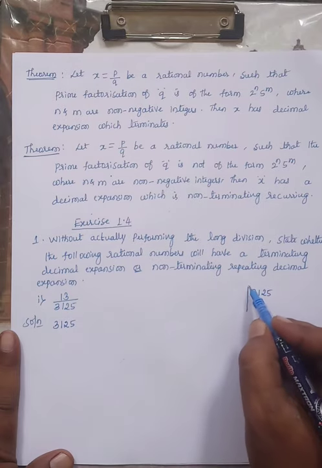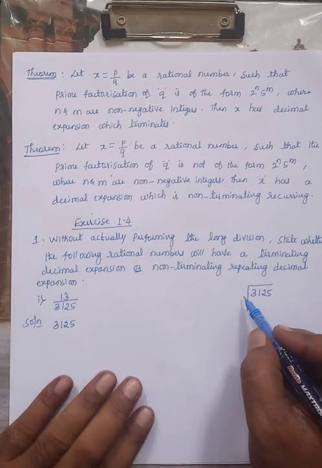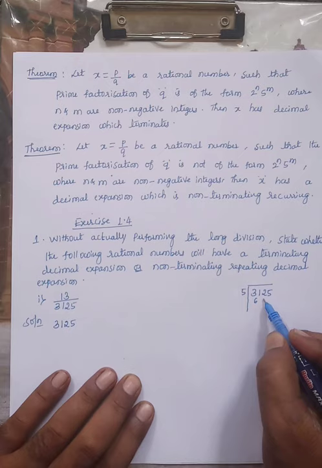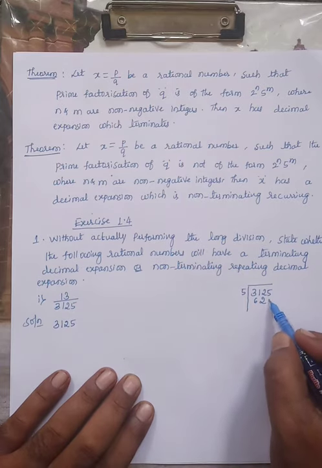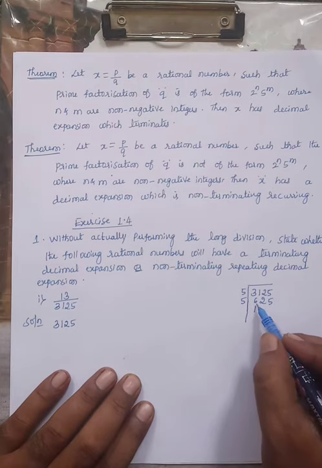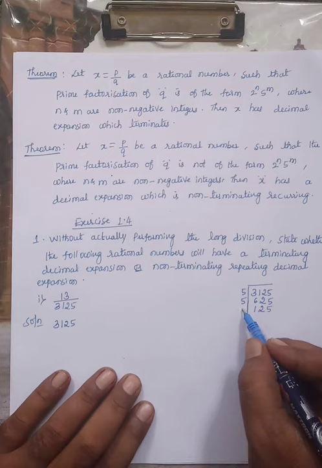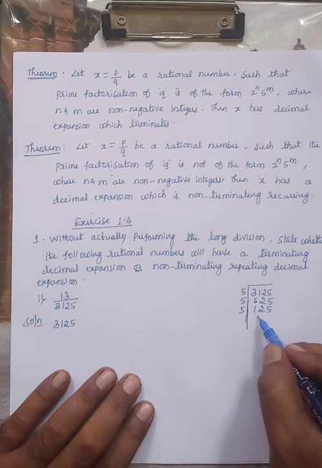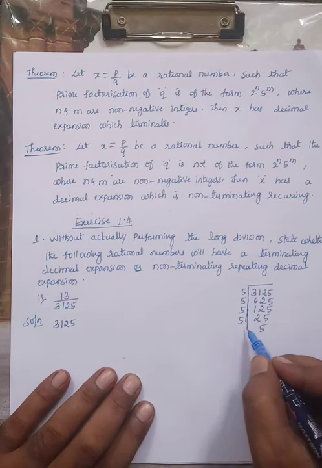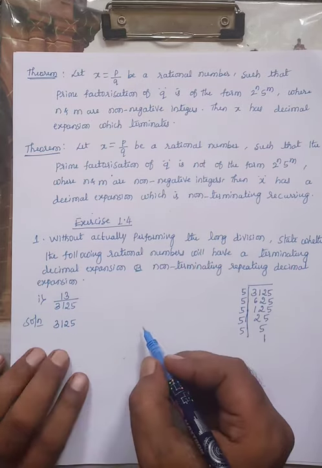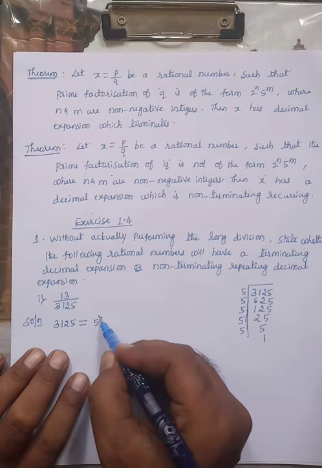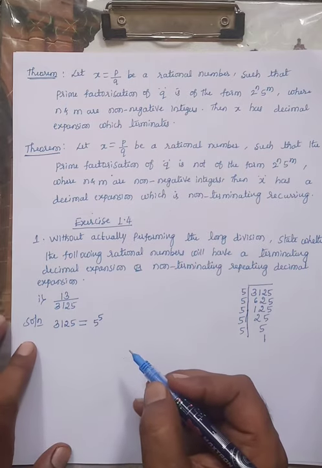The prime factorization of 3125 you have to find now. It is divisible by 5, so you start from 5. 5 sixes are 30, 5 twos are 10, 5 fives are 25, 625. Again it is divisible by 5, giving 125. Again divisible by 5, giving 25. Again divisible by 5, giving 5. See, the prime factorization of 3125 is 5 raised to 5.